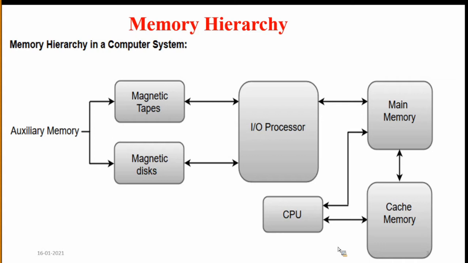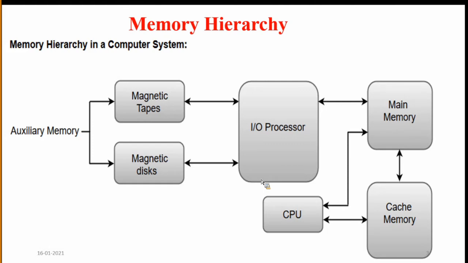But at the time of execution, the IO processor will transfer the program from the hard disk to main memory, so that the CPU can execute the program which is present in main memory. So the IO processor is mainly useful to transfer data from secondary memory to main memory.